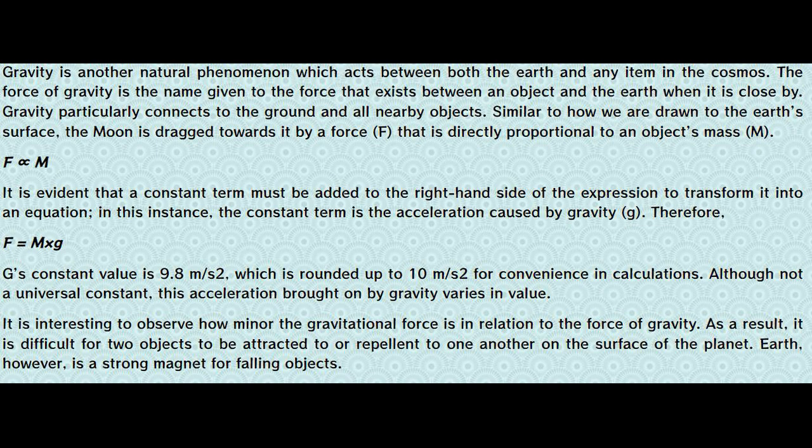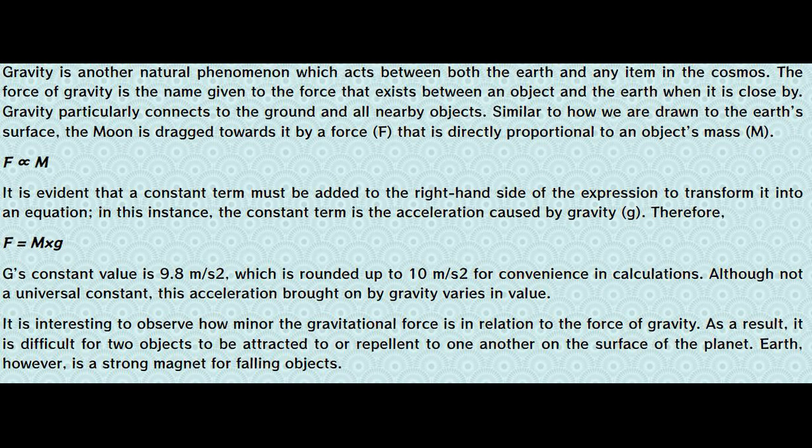Similar to how we are drawn to the Earth's surface, the Moon is dragged towards it by a force, F, that is directly proportional to an object's mass, m. F is proportional to m. It is evident that a constant term must be added to the right-hand side of the expression to transform it into an equation. In this instance, the constant term is the acceleration caused by gravity, g. Therefore, F equals m times g.